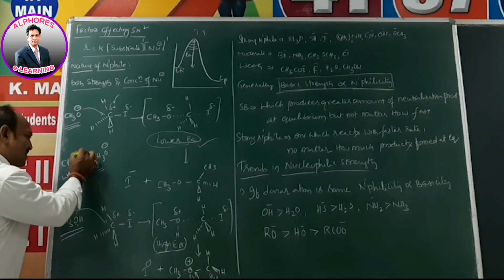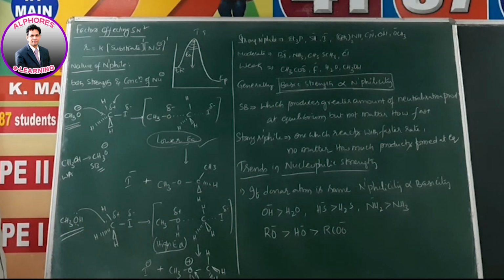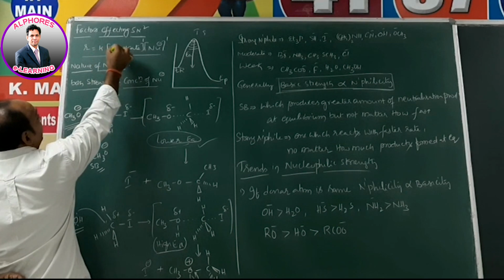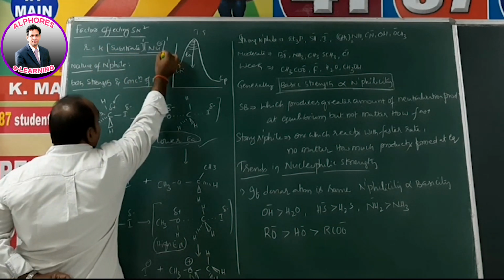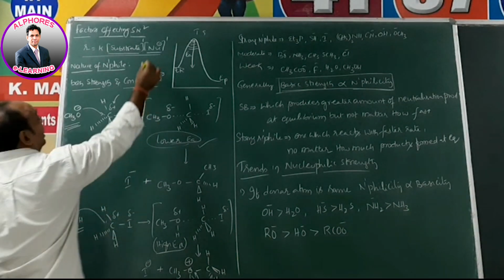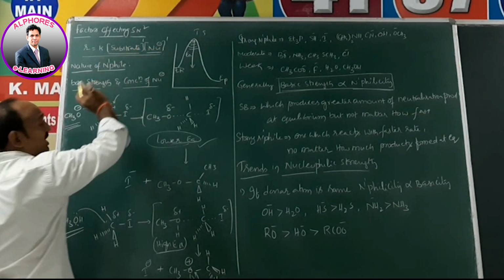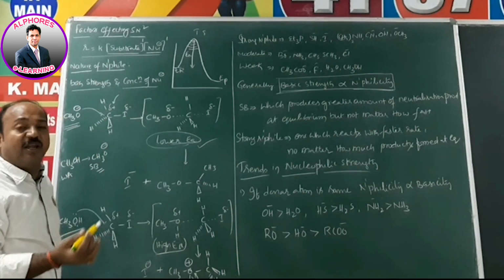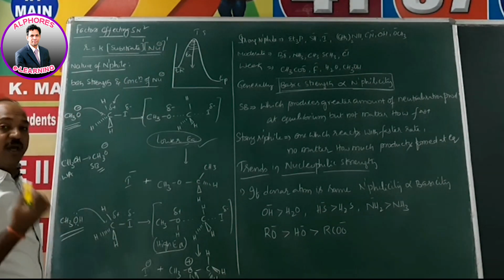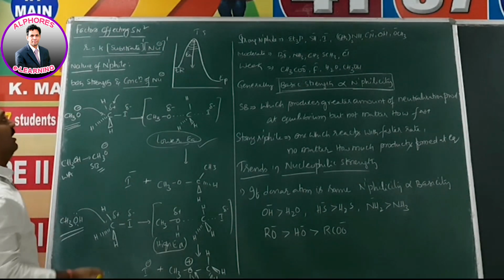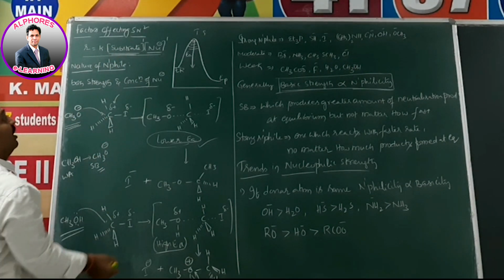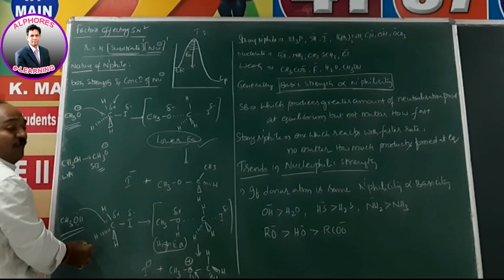Now, only the strength of the nucleophile or the concentration? Obviously concentration also, because in the rate law we mentioned that rate is equal to K into the concentration of substrate and the concentration of nucleophile. If you double the concentration of nucleophile by keeping the substrate concentration as such, then obviously the rate doubles. That means with an increase in concentration of nucleophile, SN2 is more favored, and with an increase in concentration of substrate also SN2 is favored more. Here, with an increase in the strength of the nucleophile also, more SN2.